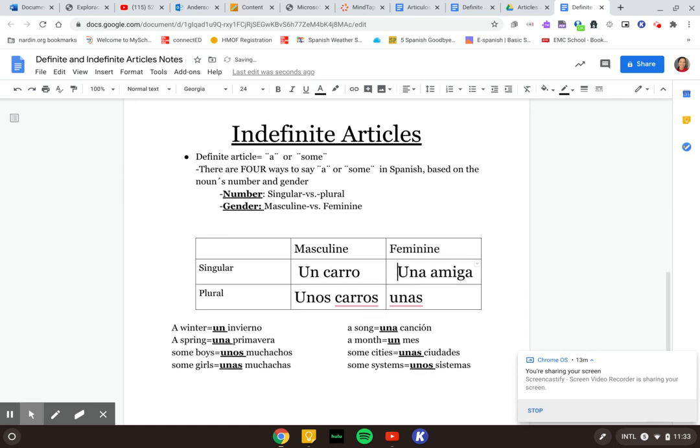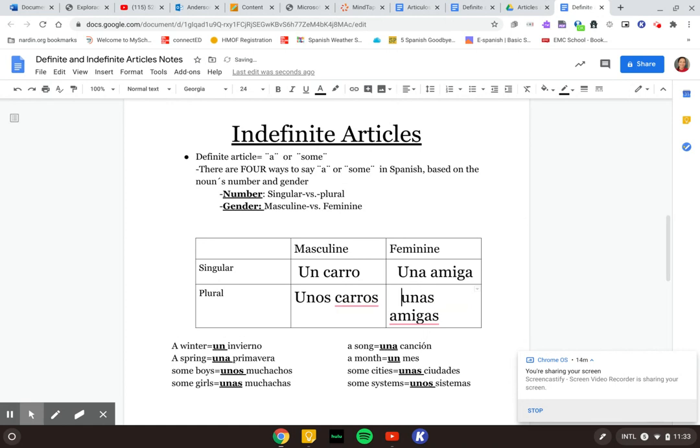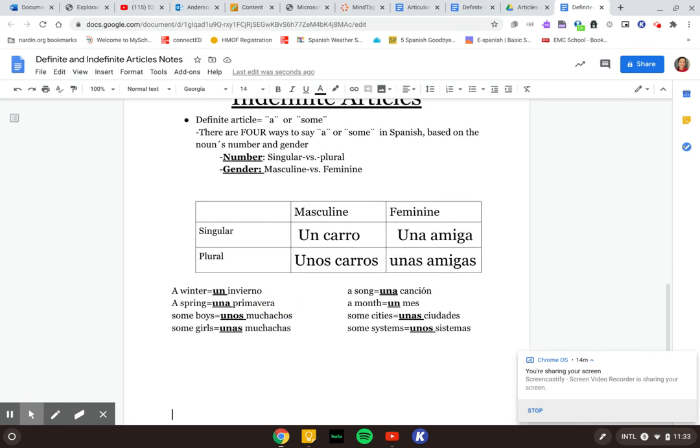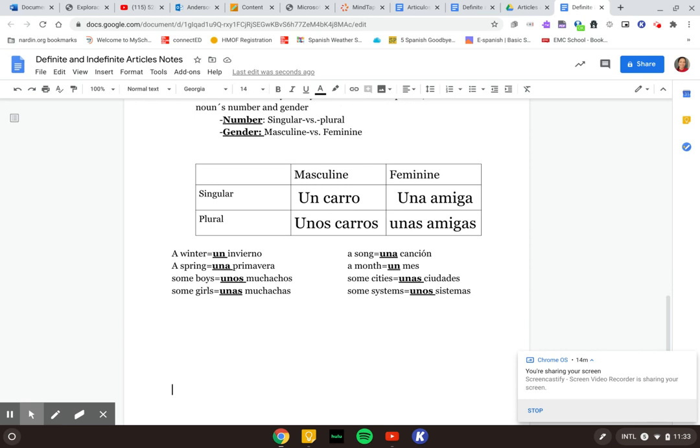Same thing down here. If we wanted to say some friends and say that we started out with the word amigas, we know now that we have to use unas because it's plural and feminine. So we're always looking at the endings of the words to determine, are they singular, are they plural, are they feminine or masculine? Here's some examples down here. So we have un invierno, a winter. Let's change it to some winters.